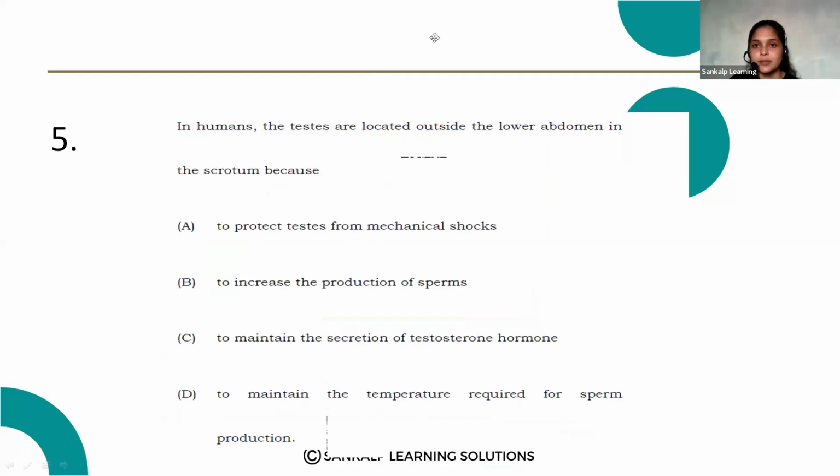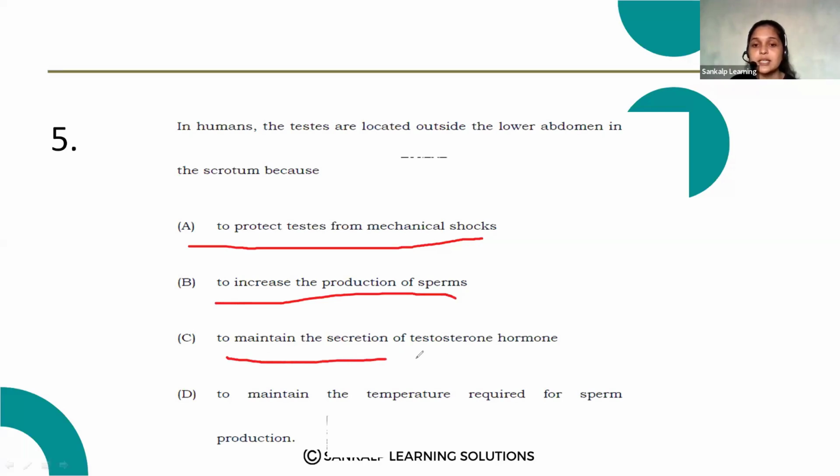In humans, the testes are located outside the lower abdomen in the scrotum because... The testes are located inside a pouch-like structure. Option A, to protect testes from mechanical shocks; B, to increase the production of sperms; C, to maintain the secretion of testosterone hormone; D, to maintain the temperature required for sperm production.